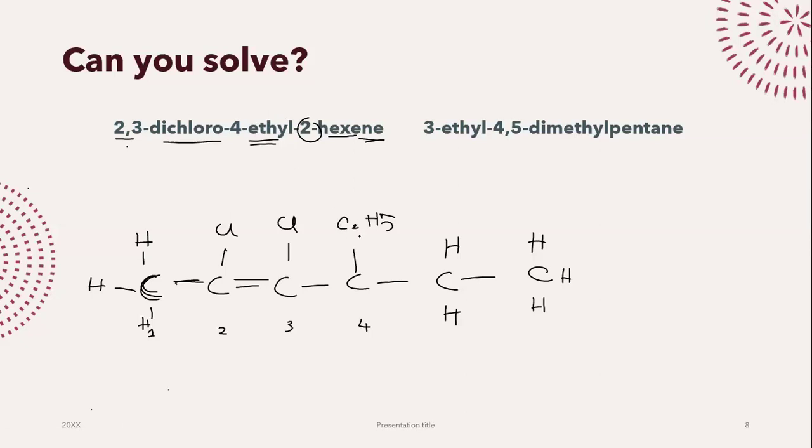So C2. If you're confused, one second, I'll draw this properly. You can draw it like this: carbon atom number 1, carbon atom number 2, and then just draw the hydrogen atoms. This is what I've drawn. Ethyl means that you have to attach 2 carbon atoms over here. You can just draw normally the way you draw your alkanes, but it will have 2 carbon atoms. You can either draw it like this or write it as a short form, which is 2 carbon atoms, 5 hydrogen atoms.